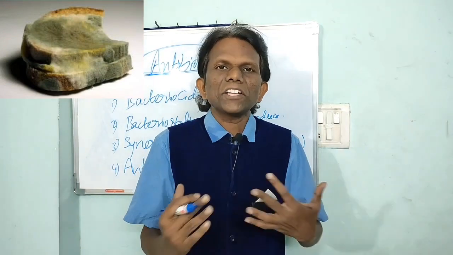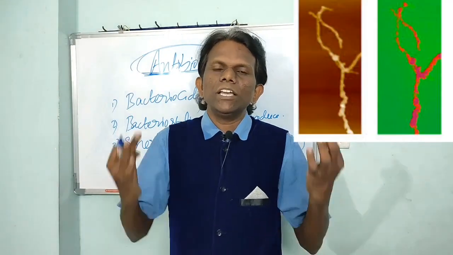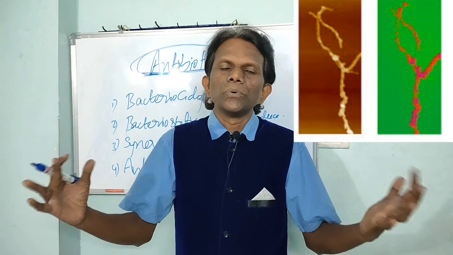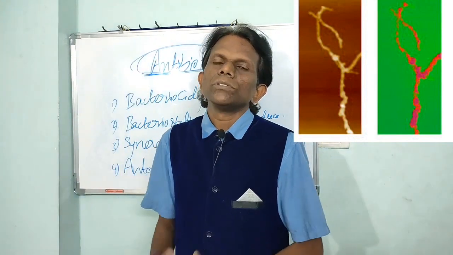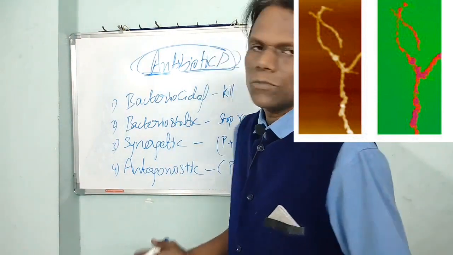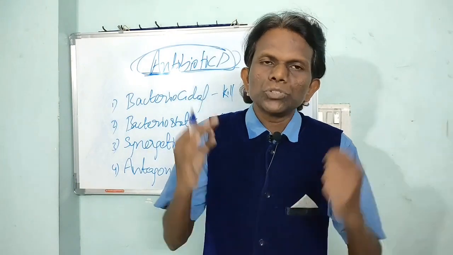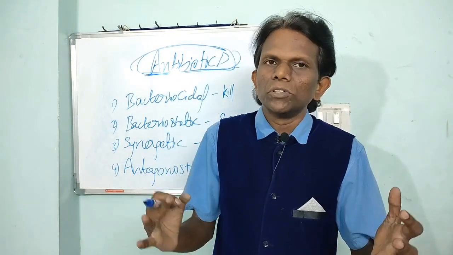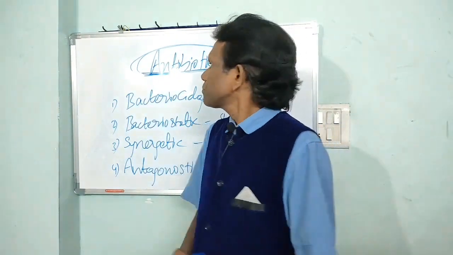Nature of action: what are the kinds of antibiotics which are available and extensively used to help humans or animals recover from diseases? Let us discuss the antibiotics used to treat humans and animals across the globe.